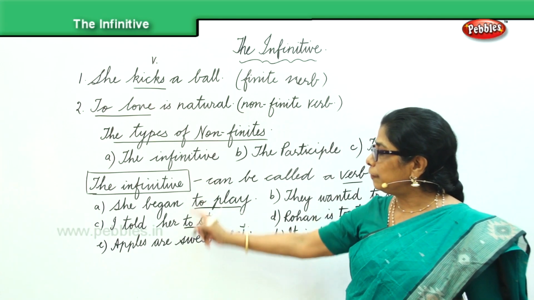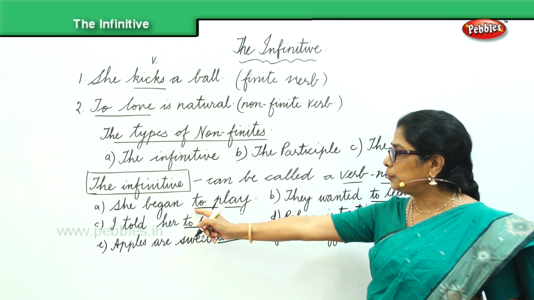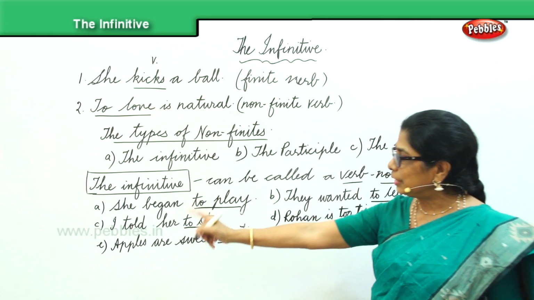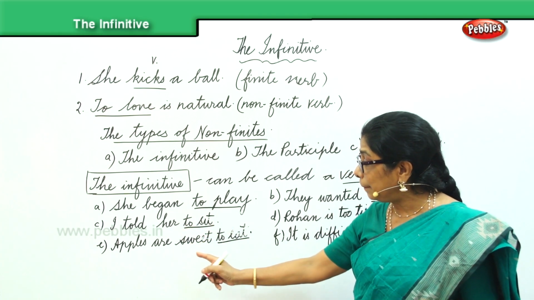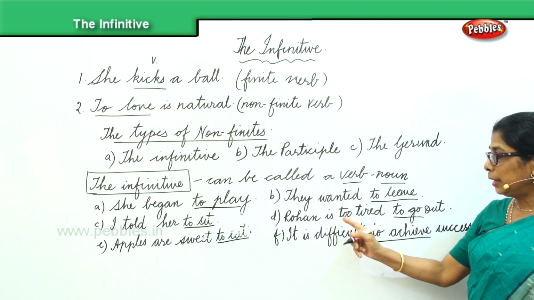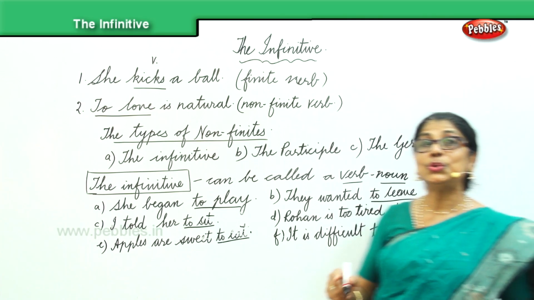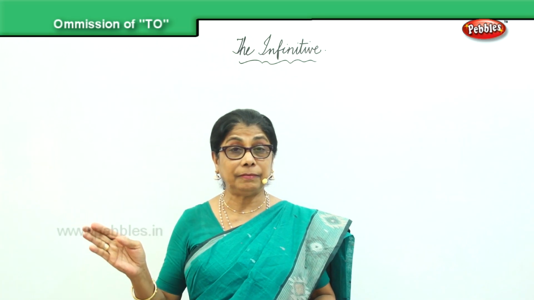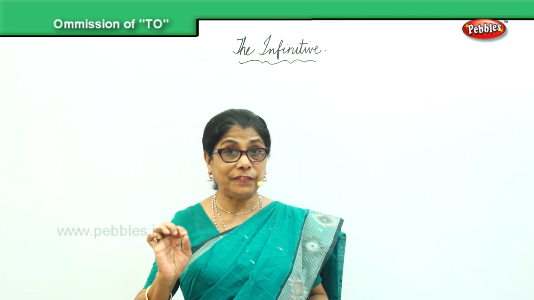Okay, now we have got six sentences here. We added "to" to the verb. Here we have sentences with the infinitive. She began to play. I told her to sit. The apples are sweet to eat. They wanted to leave. Rohan is too tired to go. It is difficult to achieve. We're talking about the infinitive. How is the infinitive formed? By adding "to" to the verb.